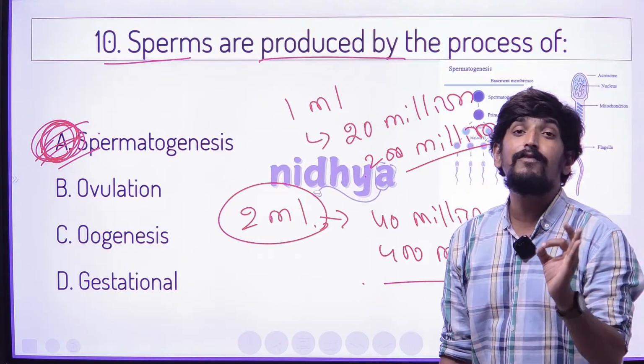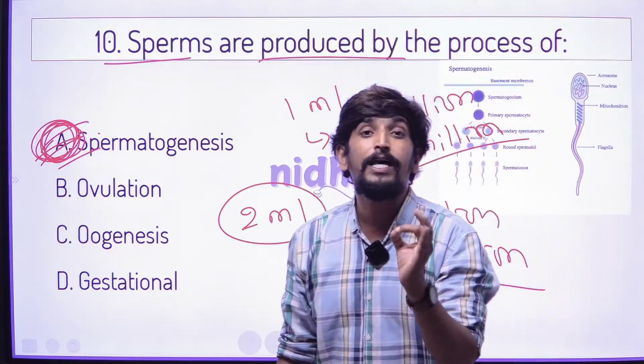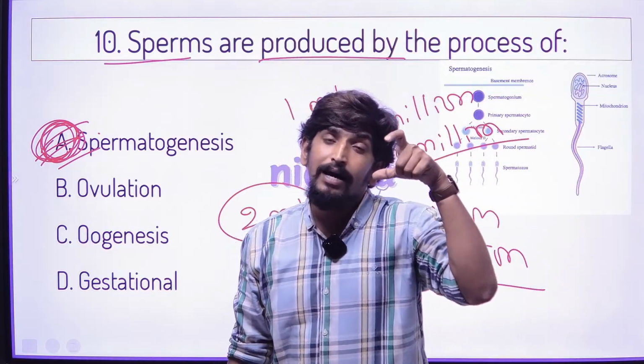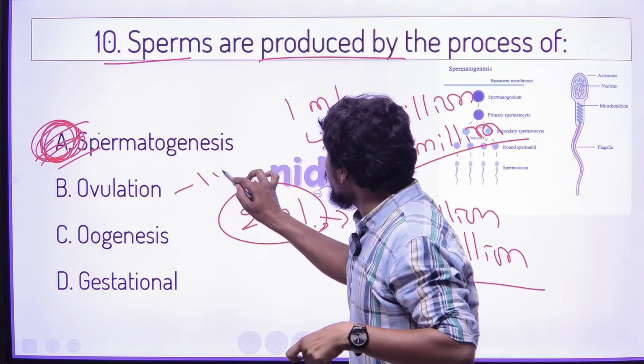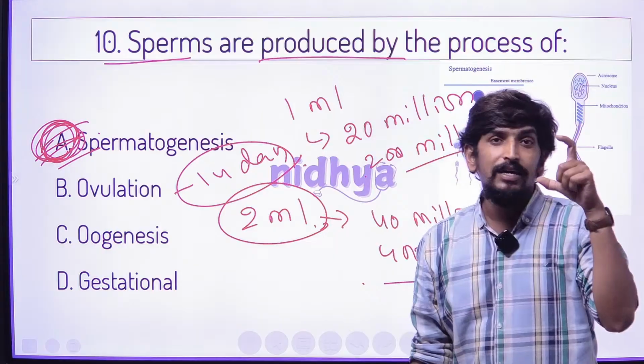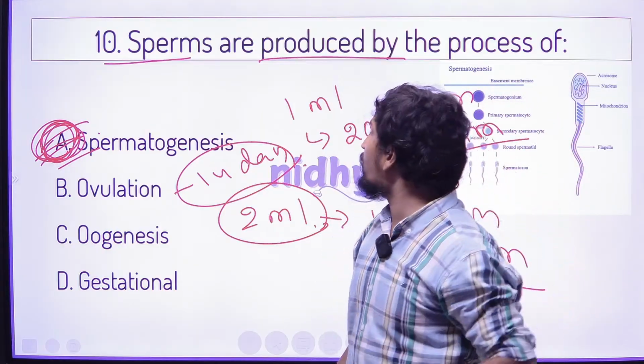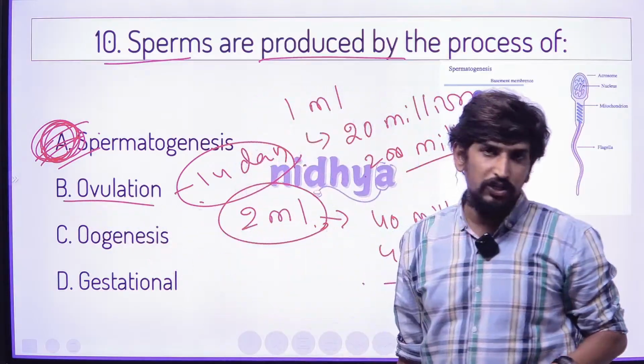Ovulation is the releasing of an ovum from the ovary. On about the 14th day of the menstrual cycle, there is a release of an ovum from the ovary, and this process is called ovulation.